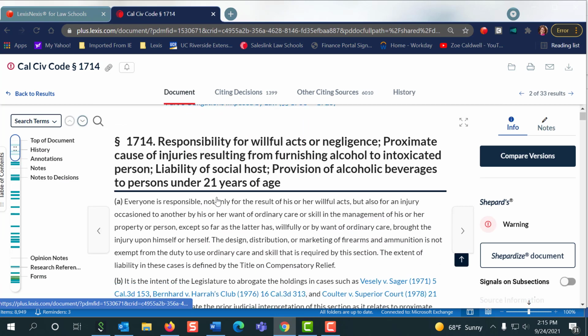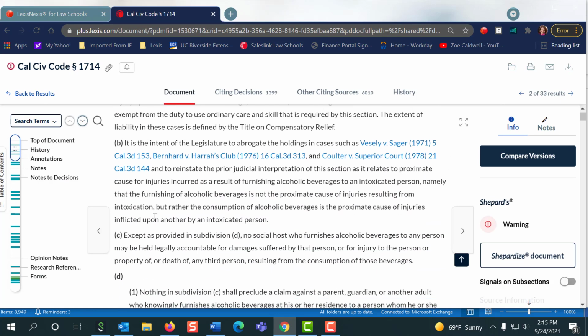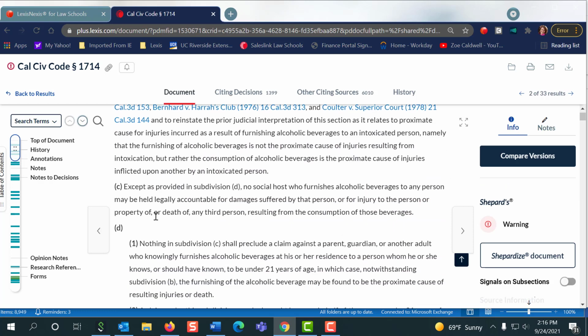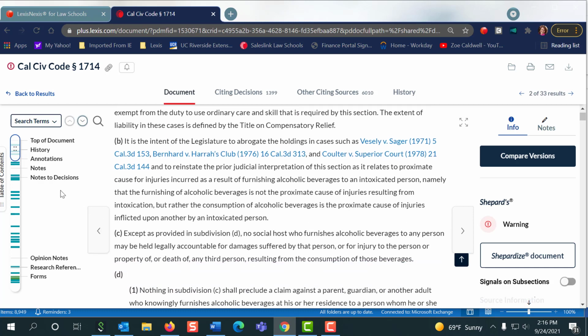Now, the first thing we're going to do, obviously, is read the statute and find out if there's any subsections of the statute that are really helpful to us. So do we need subsection B, maybe? Is that the one best for us? So once you figure that out and you've read your statute, the next thing you want to do is go to your notes of decisions, okay?